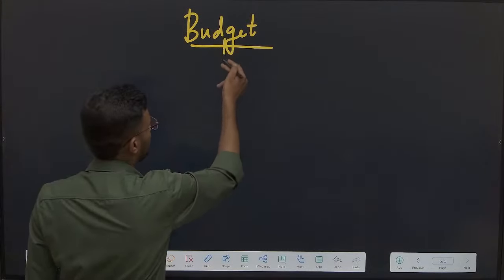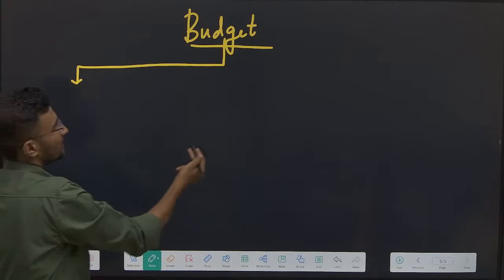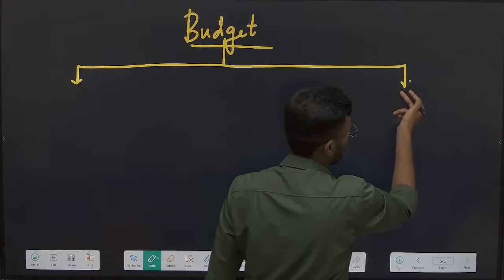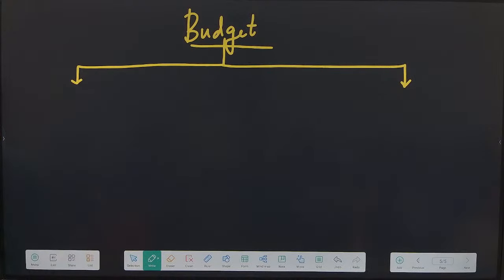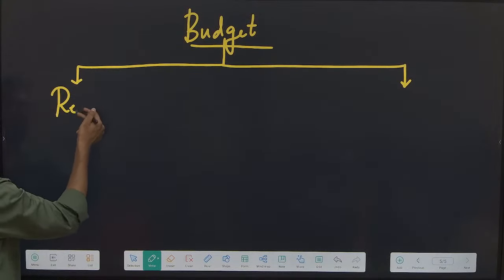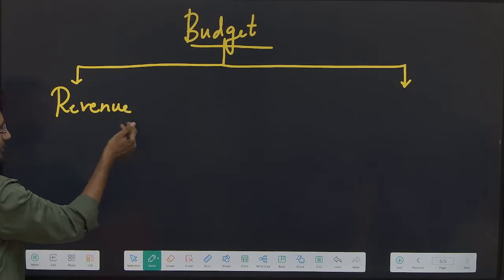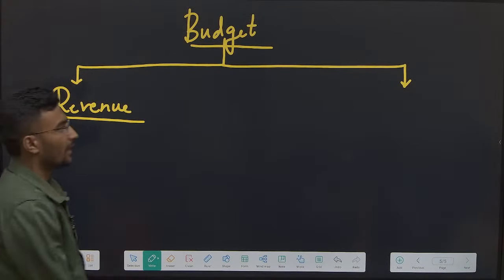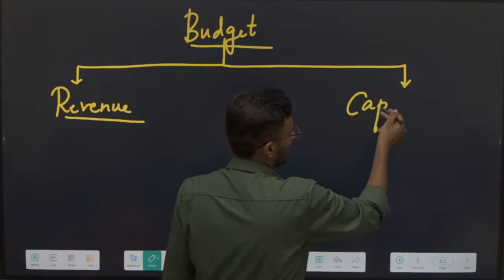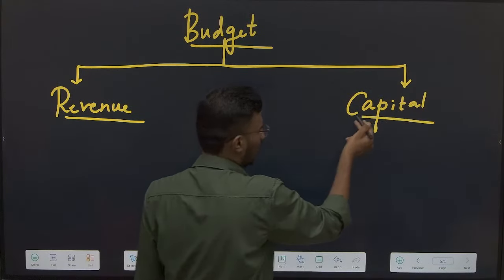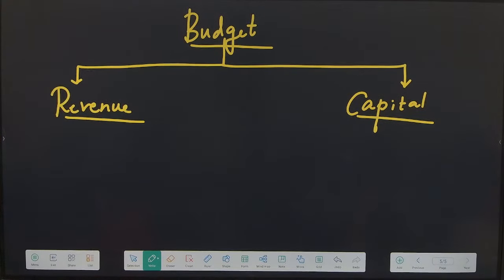Now this budget is being classified into two things. A question on this must come in the exam. Now what are the two sub parts of budget? It is the revenue budget, and the second one we call the capital budget. Now what do you mean by revenue budget, and what is capital budget? What do you mean by revenue budget? Let's see how many crores they have brought, okay?